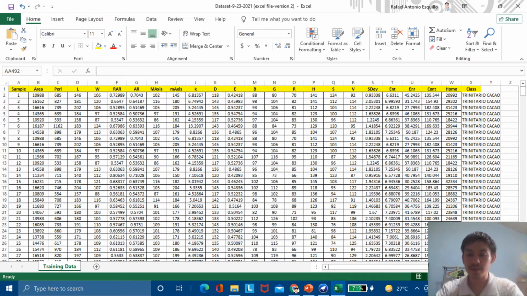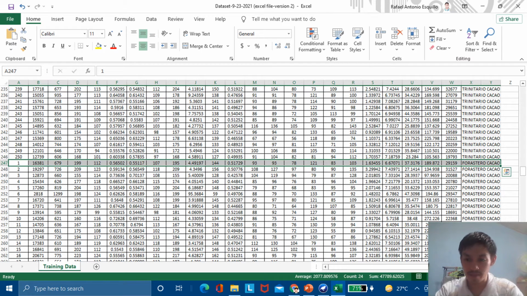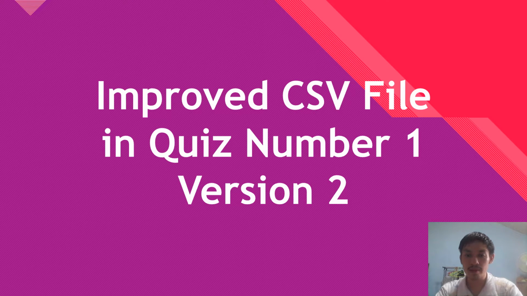So here's the Trinitario cacao class, and this is the Forastero cacao class under the highlighted section or row. This is the column for the Forastero cacao. I changed the 2 into Forastero cacao and 1 for Trinitario cacao. Okay, let's now see what happened.